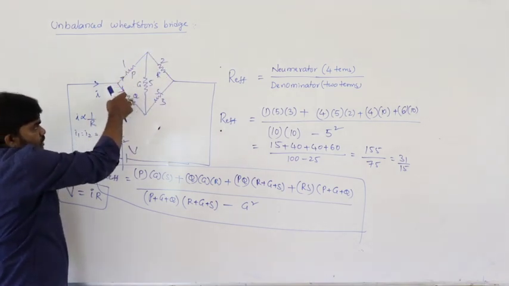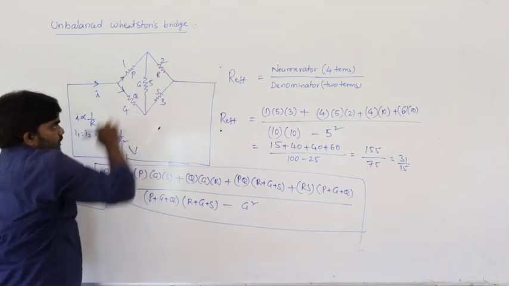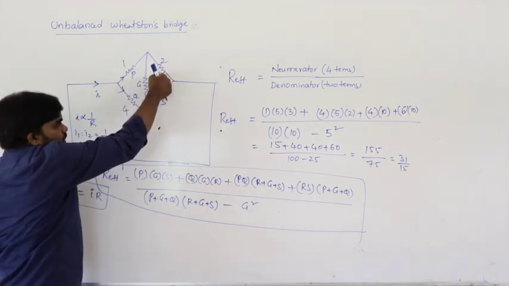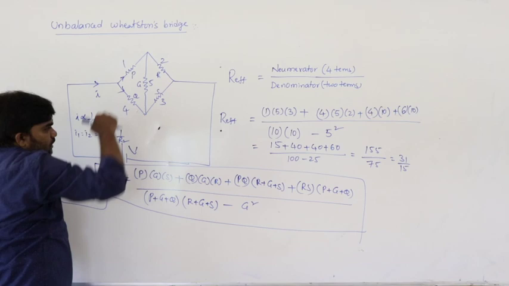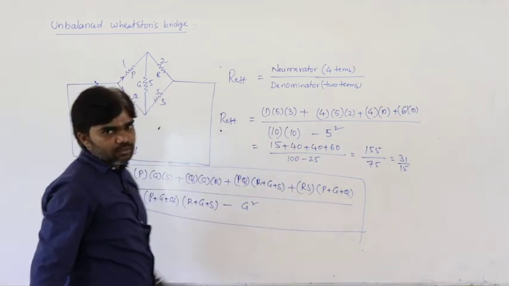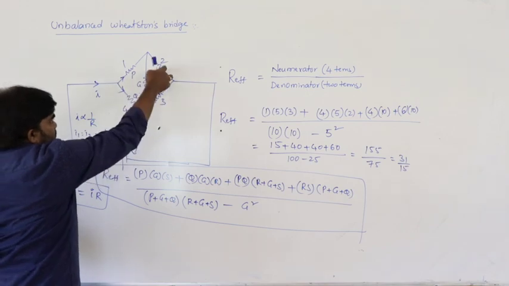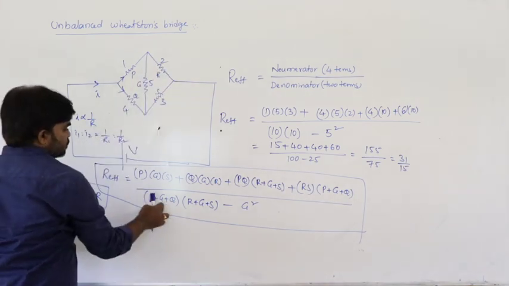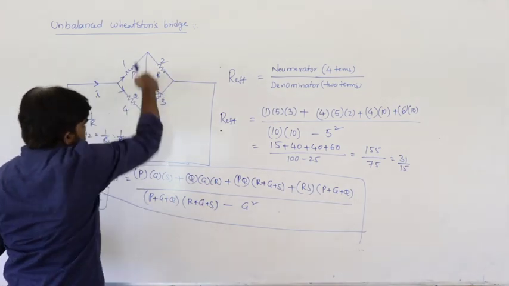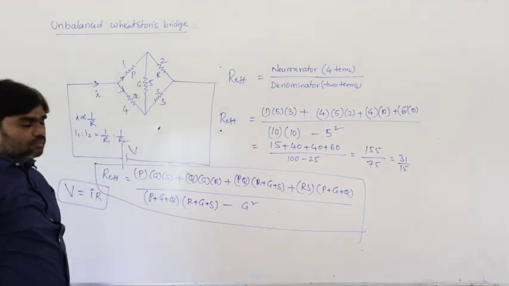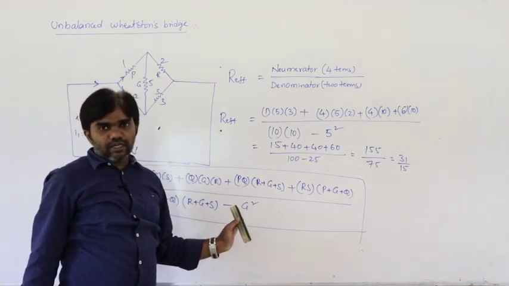Next, multiplication of these 2 into addition of these 3. Next, multiplication of these 2 into addition of these 3. So like this, these are the 4 terms, and the denominator has 2 terms, addition of these 3 into addition of these 3, PGQ, RGS, minus square of the middle term. This is the simple trick to calculate the effective resistance.